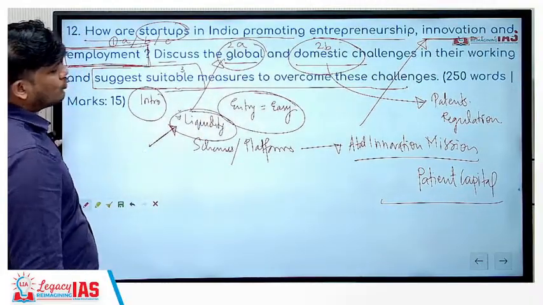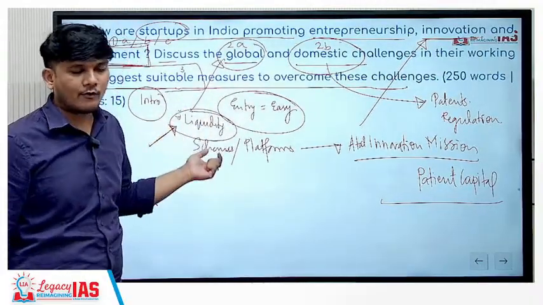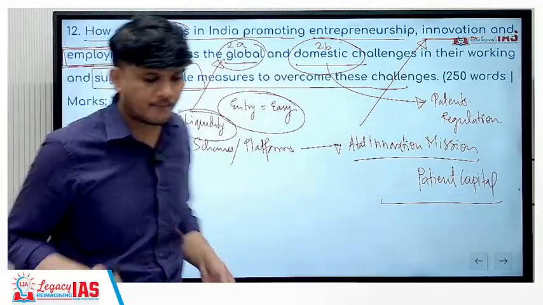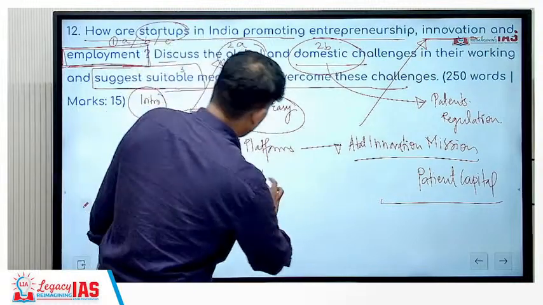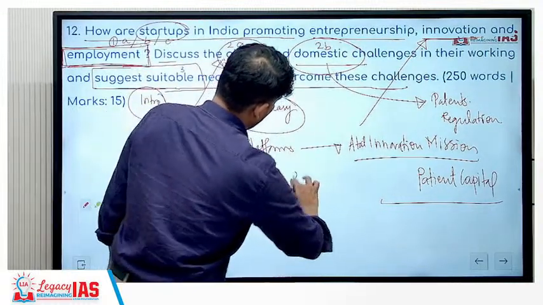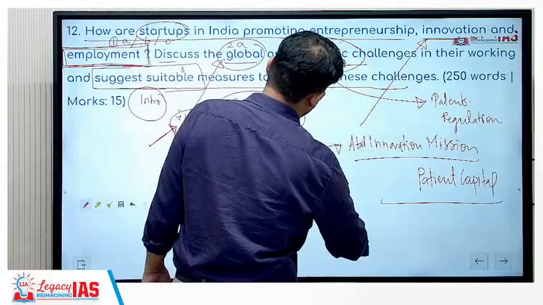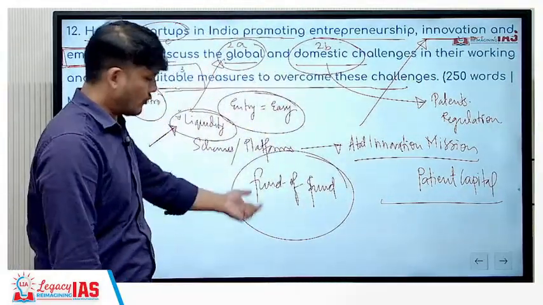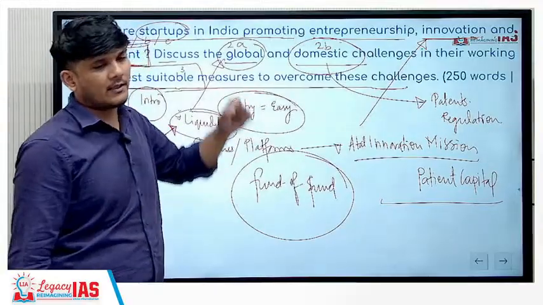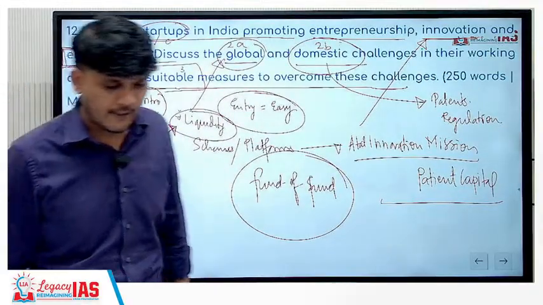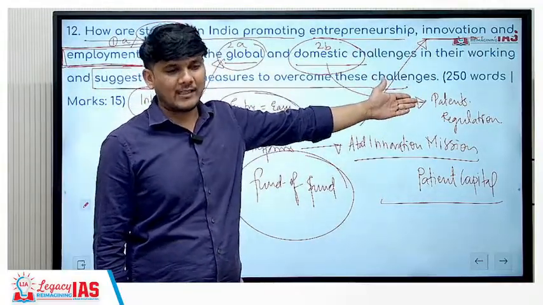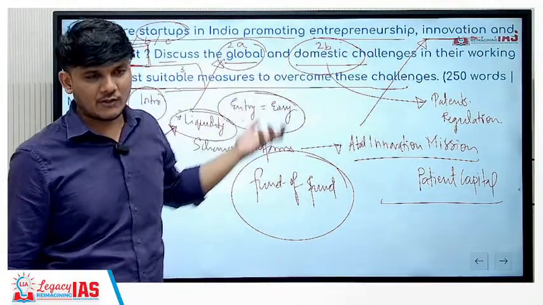Now whenever you suggest suitable measures, look at whatever was the challenge and do the opposite as a solution for that challenge. So what you can talk about? Create fund of funds. You can talk about the government of India has, under the Stand Up India scheme, created a fund of funds of 10,000 crore rupees. This is going to help provide easy, cheap and adequate availability of credit, simplify the regulations, fasten the process of providing the patents, single window clearances should be there.